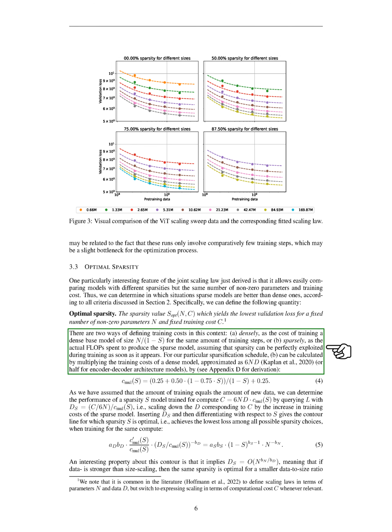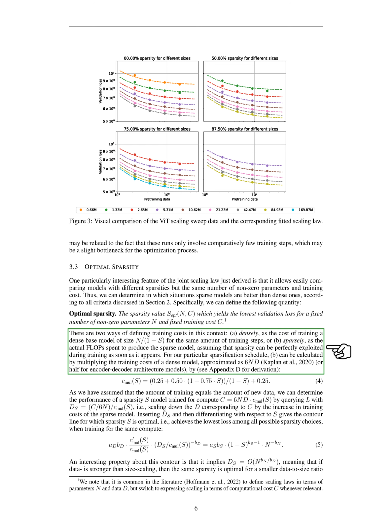We calculated the training costs in two ways: A. Densely, as the cost of training a dense base model of size N, 1-S, for the same amount of training steps, or B. Sparsely, as the actual flops spent to produce the sparse model, assuming that sparsity can be perfectly exploited during training as soon as it appears. We then determined the performance of a sparsity S model trained for compute C by querying L with D_S, which is the D corresponding to C scaled down by the increase in training costs of the sparse model.